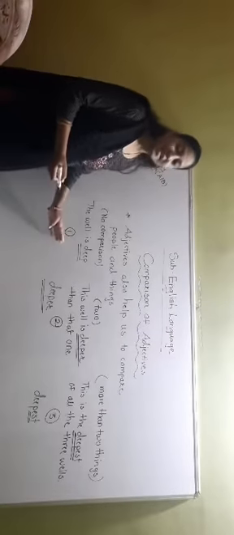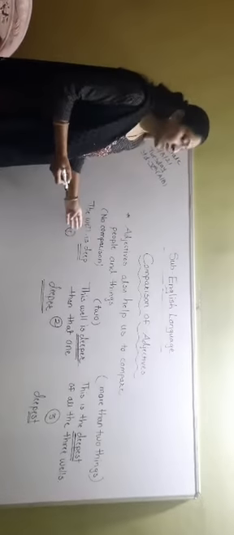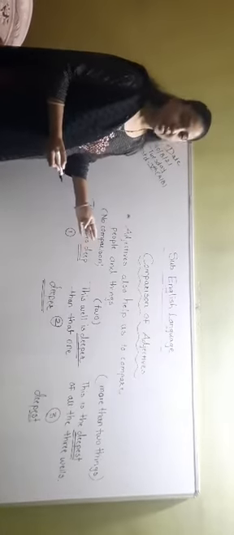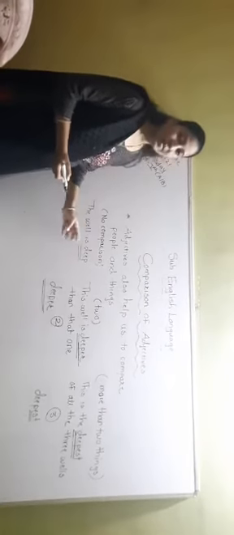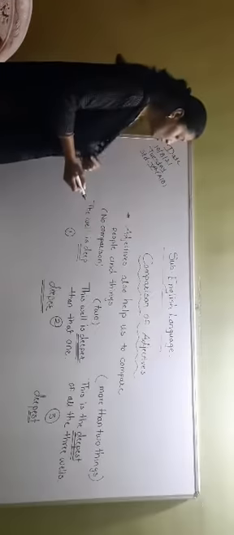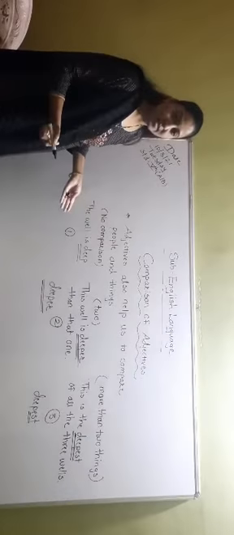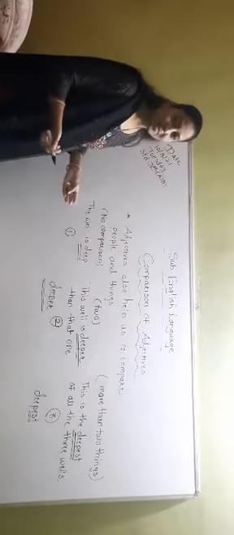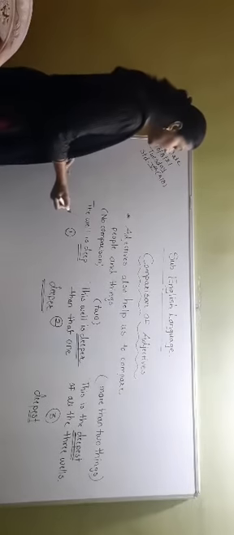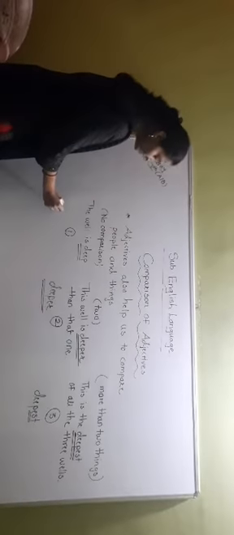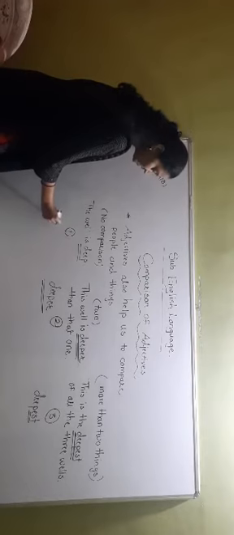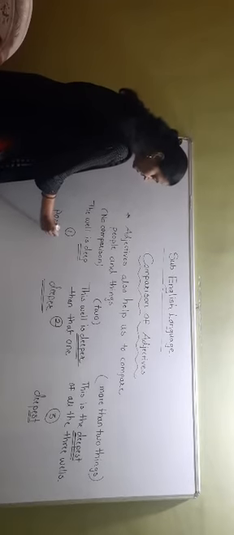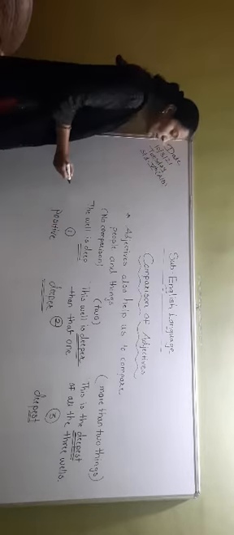So by this we can understand that there are three forms of adjectives. Okay, when we are not doing any comparison, we are just telling or just describing the thing, at that time it is the positive degree. Which degree it is? Positive degree. Means there is no comparison.